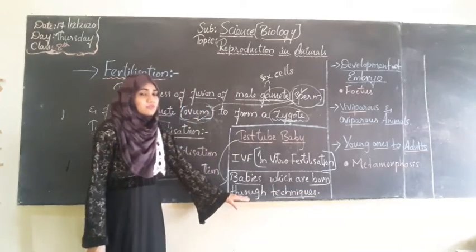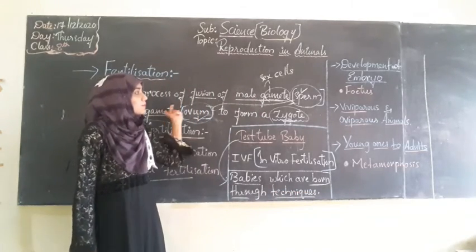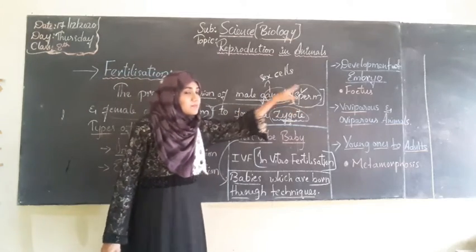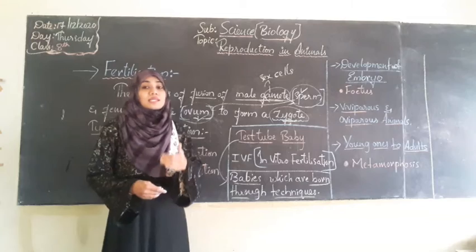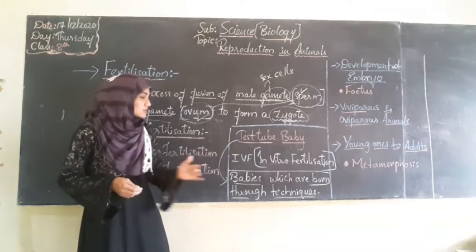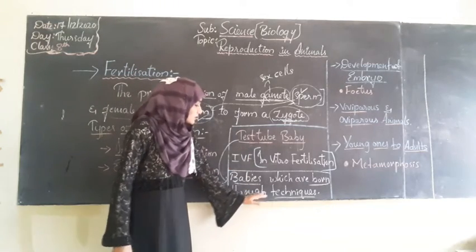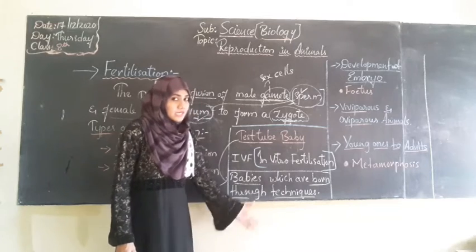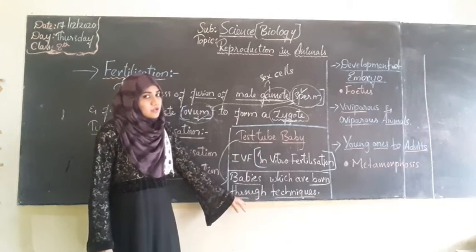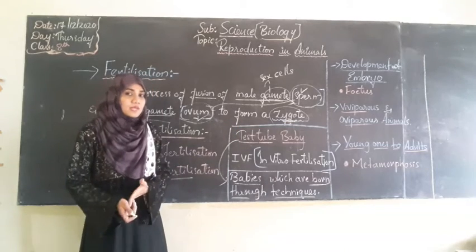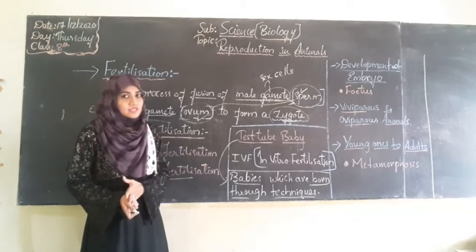If there is any problem in the mating of male sperm and female ovum, then clinical techniques will be used for the fusion through laboratory equipment. They will develop the zygote, which later becomes a new baby. That process is called a test tube baby.